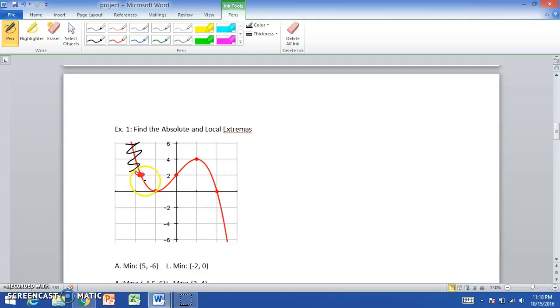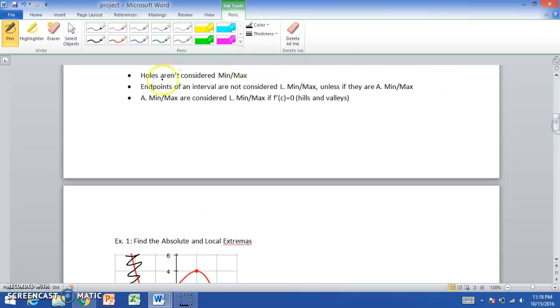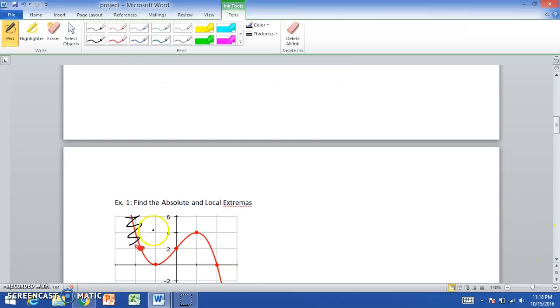Then that would change 2, 4 to be the new absolute maximum. And as I said on the second point, endpoints of an interval are not considered local minimums or maximums because the definition of the local extremas is that they are the hills and valleys.